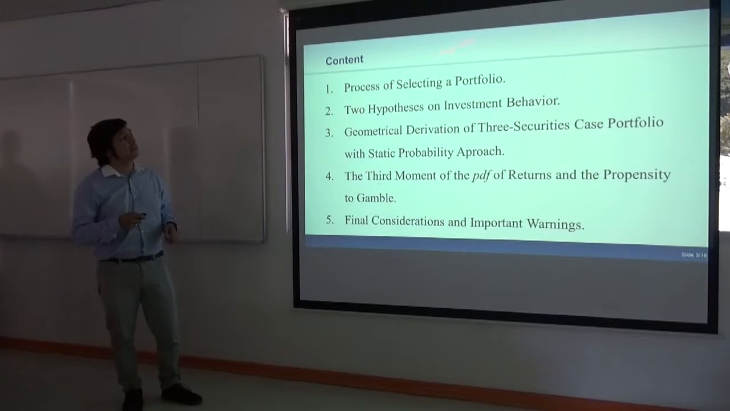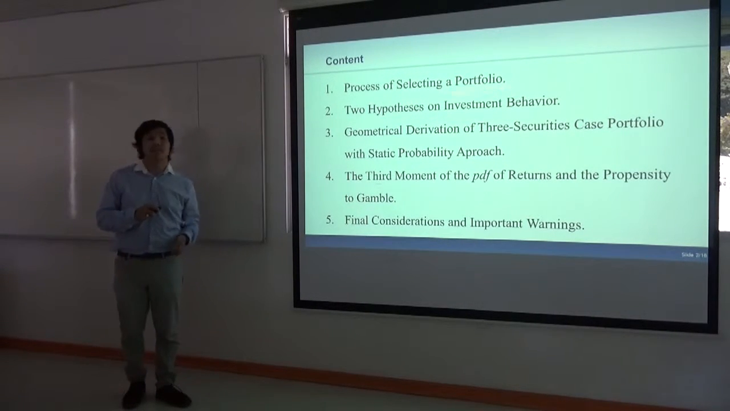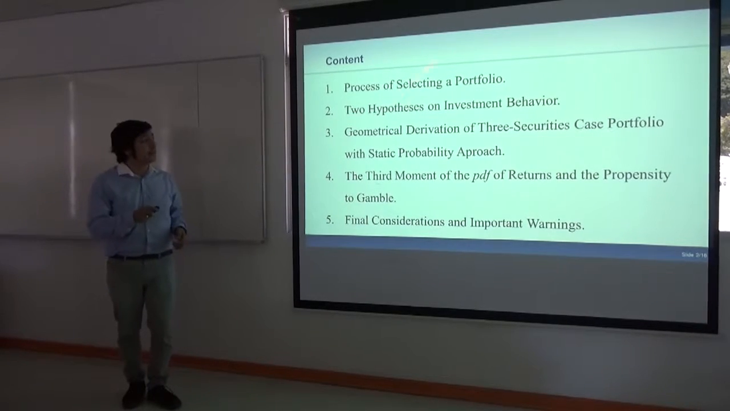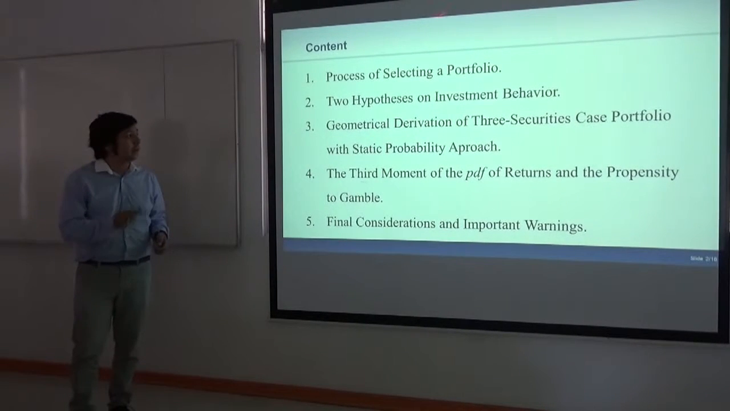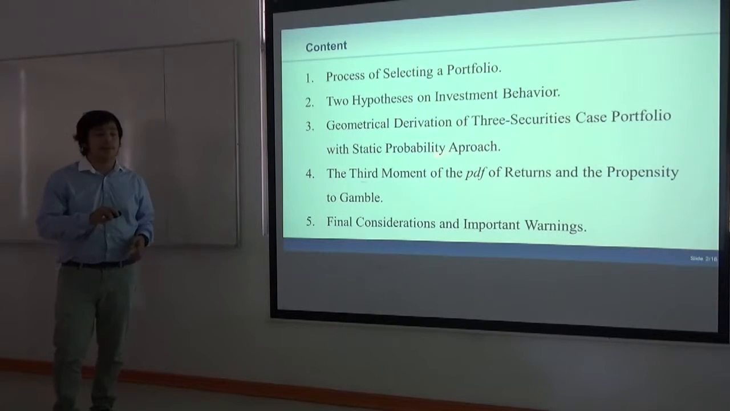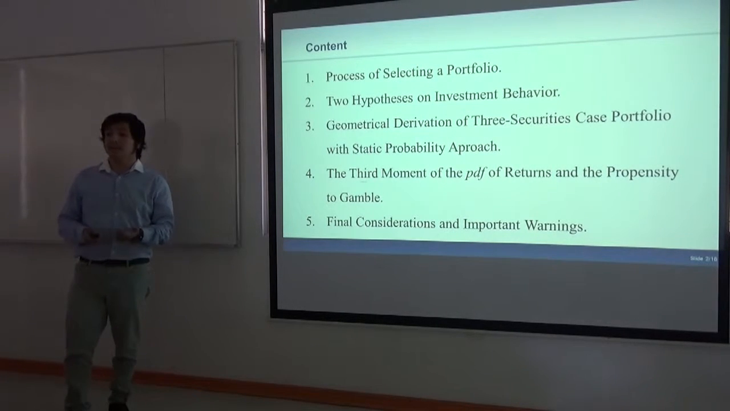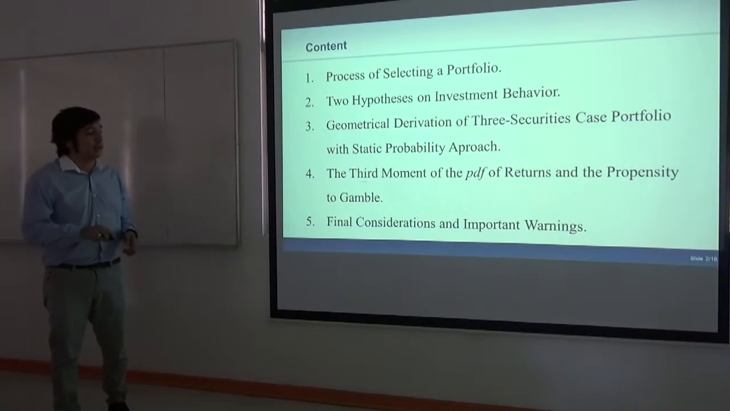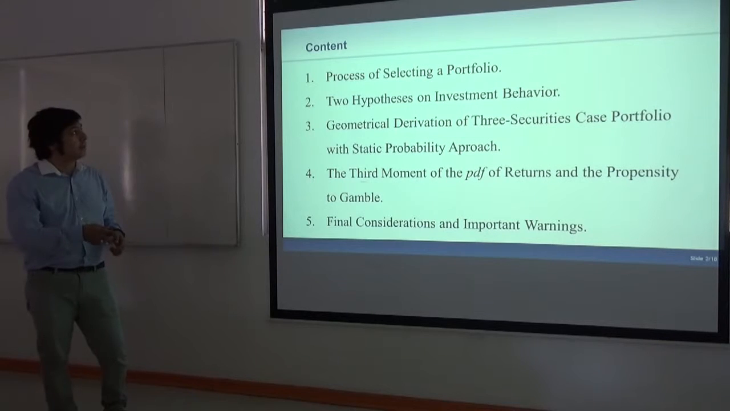The content of this presentation is divided into 5 parts. First, we are going to explain briefly the process of selecting a portfolio. Then we are going to contrast two hypotheses on investment behavior. After that, my partner is going to show a geometrical derivation of a 3 security case portfolio. Then we are going to emphasize how the investment behavior is different from speculative behavior. And finally, we highlight some considerations and warnings that must be taken for a proper portfolio selection.